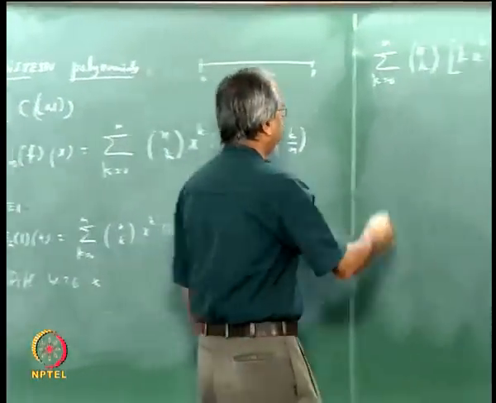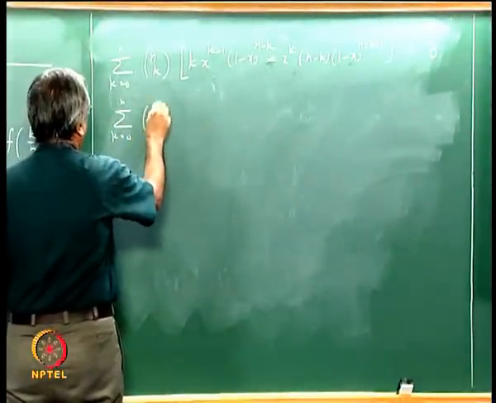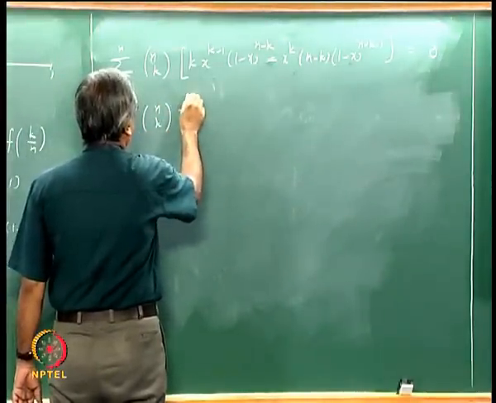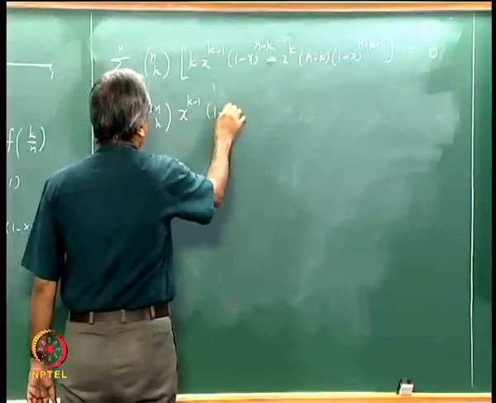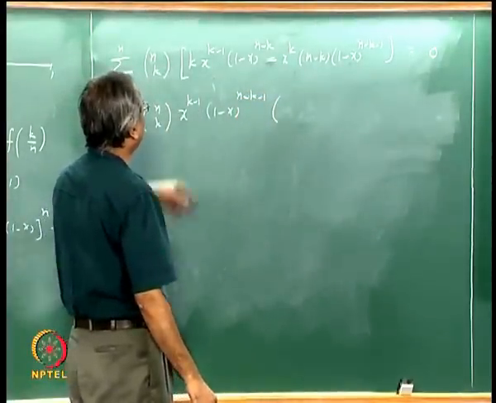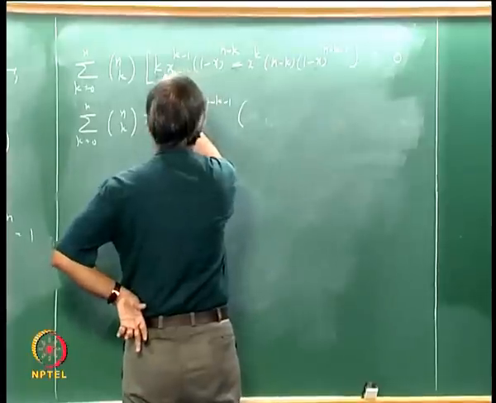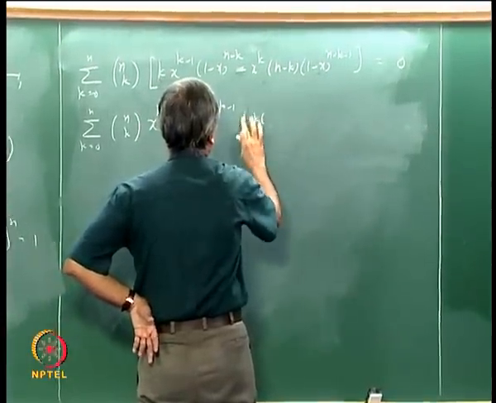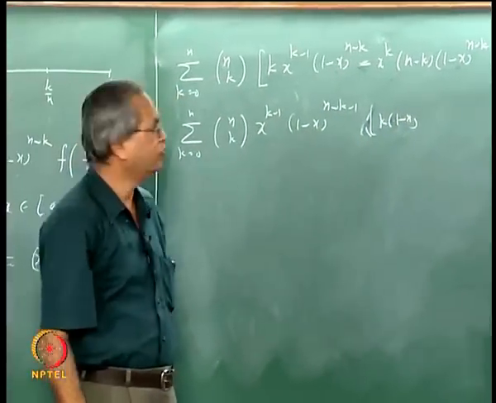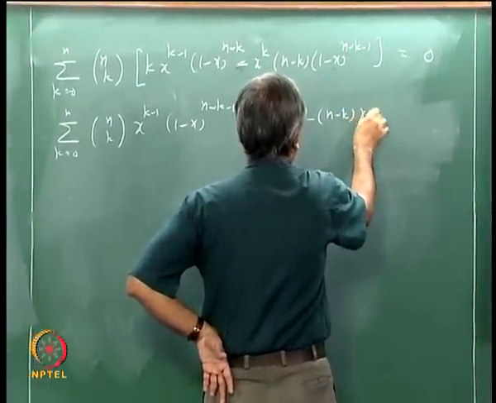So we will take that, so this is the same as saying sigma k going from 0 to n, nCk, x to the power k minus 1 into (1 minus x) to the power n minus k minus 1, and what remains here is, from here you will get k into (1 minus x), because (1 minus x) to the power n minus k minus 1 is a common factor, and from here minus (n minus k) into x, that is equal to 0.